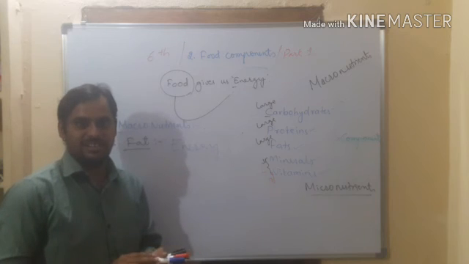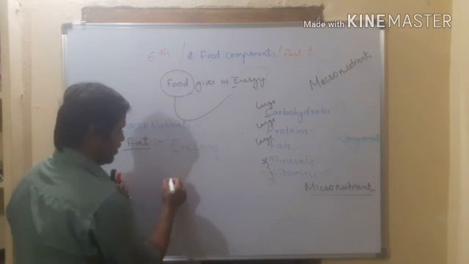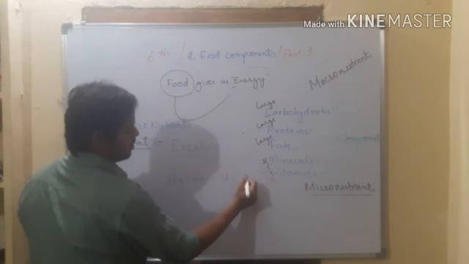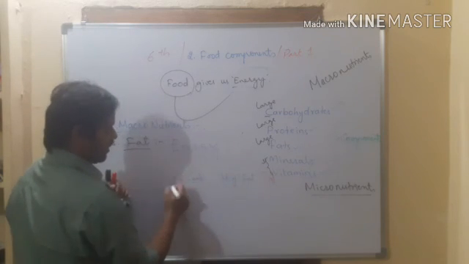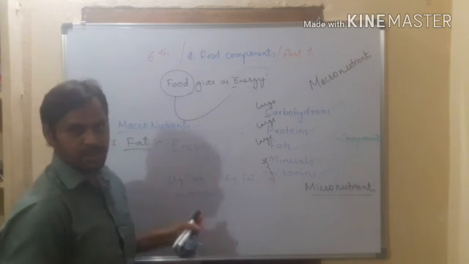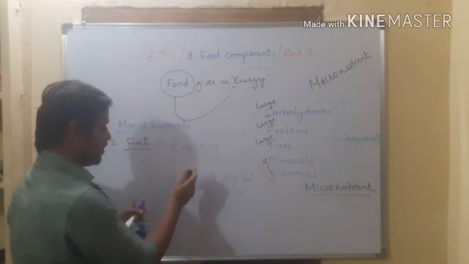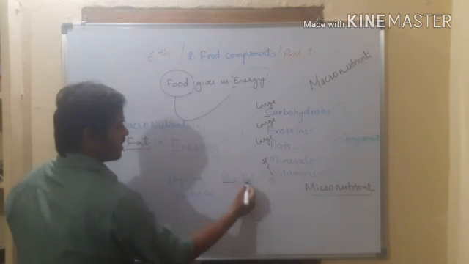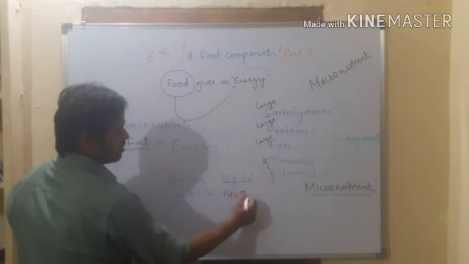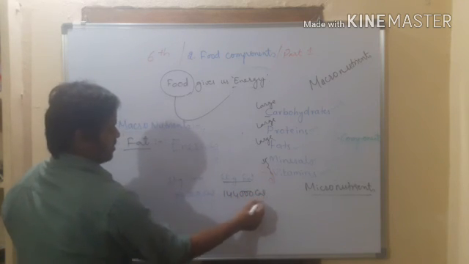It gives us more energy than carbohydrate. For example, if you eat 1 kg of carbohydrate and 1 kg of fat, imagine 1 kg of carbohydrate gives you 72,000 calories, whereas exactly 1 kg of fat can give you 144,000 calories.